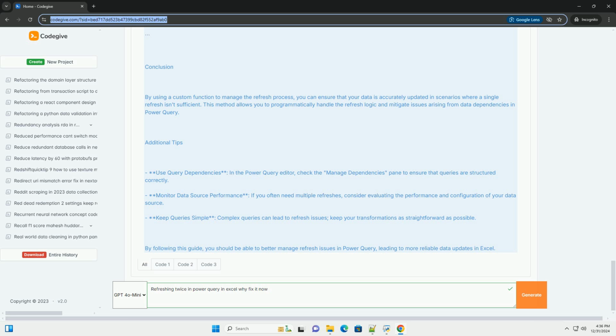Fixing refresh issues with a code example. To address the need for refreshing twice in Power Query, you can use some techniques in the M language, the formula language used by Power Query, to manage dependencies and ensure data is loaded correctly. Below is a step-by-step guide on how to implement a workaround.